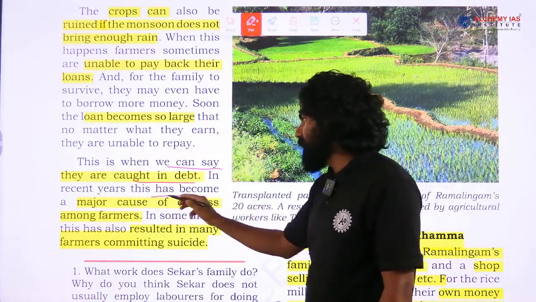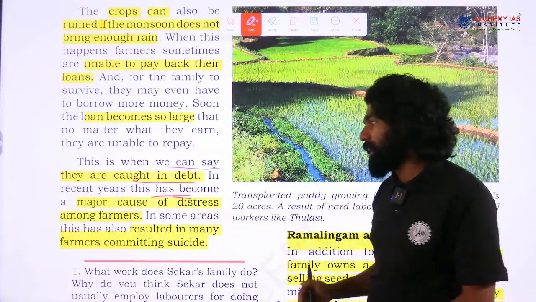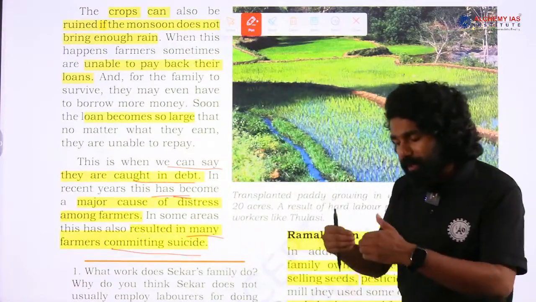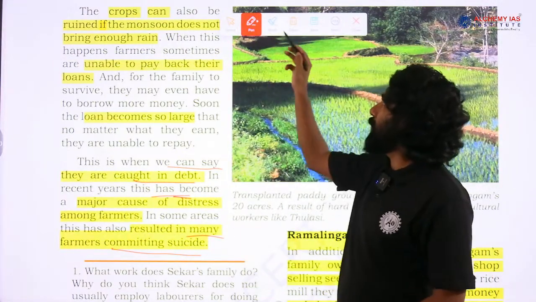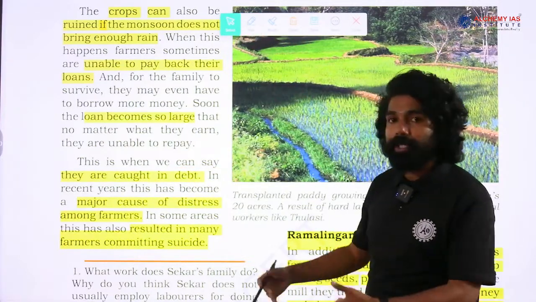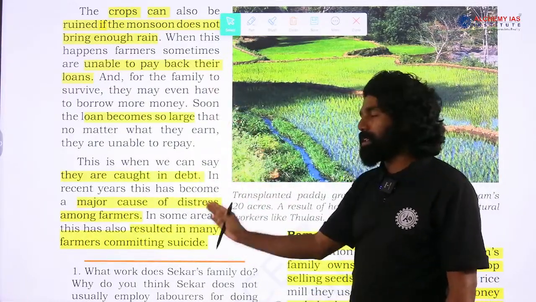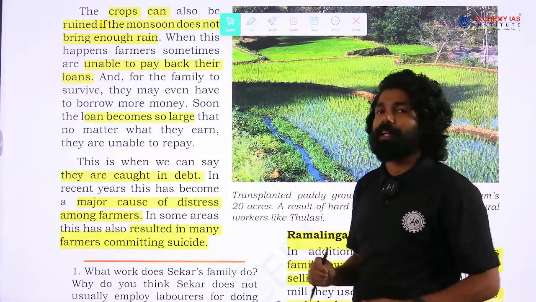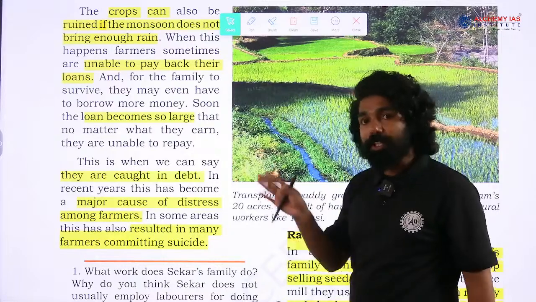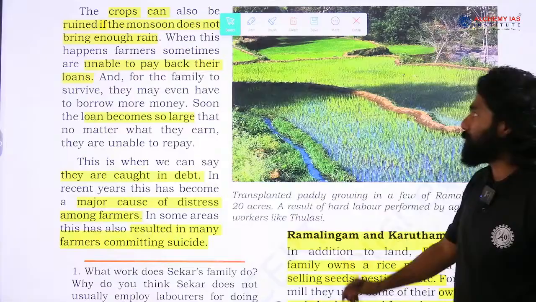In recent years, this has become a major cause of distress among the farmer community in India, and in some areas we have seen in the news that it resulted in many farmers committing suicide. When there is no other option and no waiver of the loan that they have taken, finally they end up committing suicide. So, farmer suicide in India is a serious issue, which is mentioned in this paragraph. By giving the example of Shekhar, they are trying to point out the issues which people face because they do not have sufficient livelihood in the rural areas.